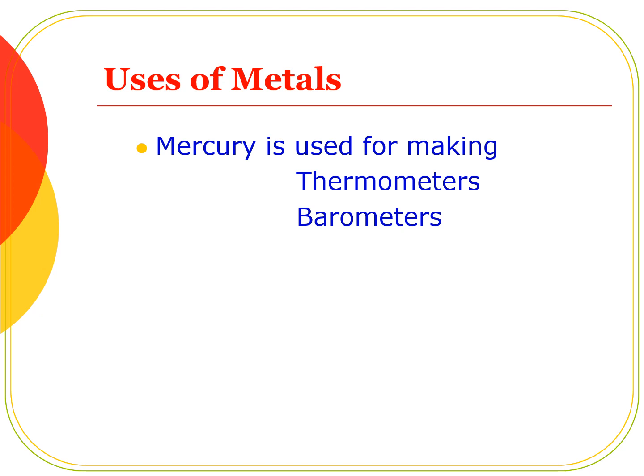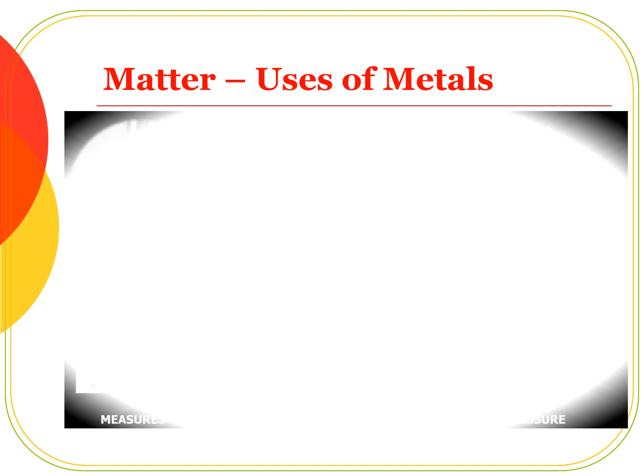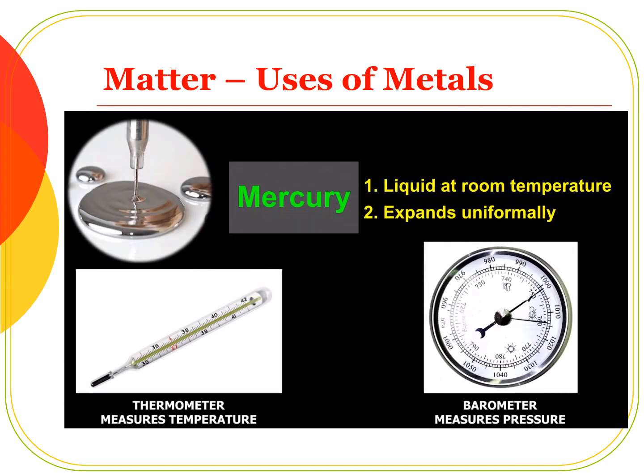Next metal, mercury. What is the use of mercury? Mercury is used for making thermometers and barometers. Mercury is liquid at room temperature. It expands uniformly at different temperatures. So it is used in thermometers and barometers.